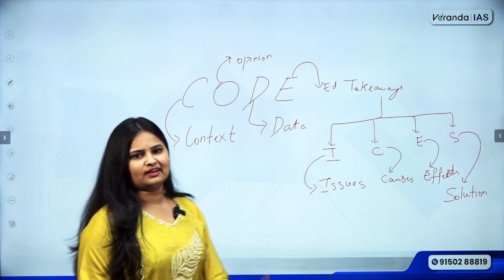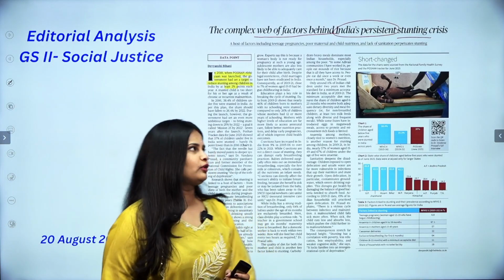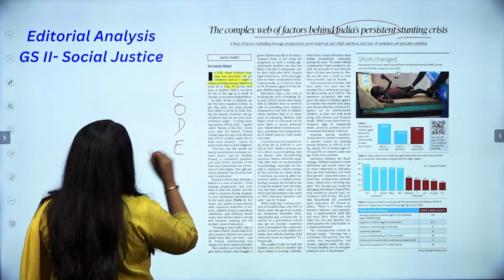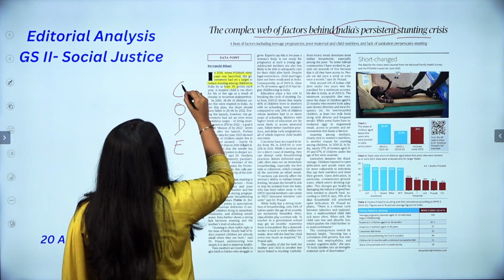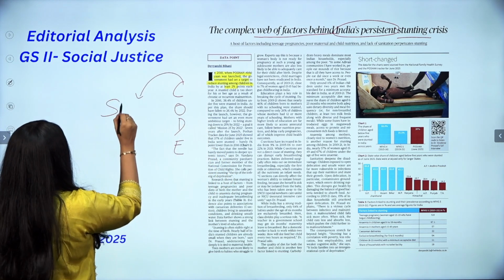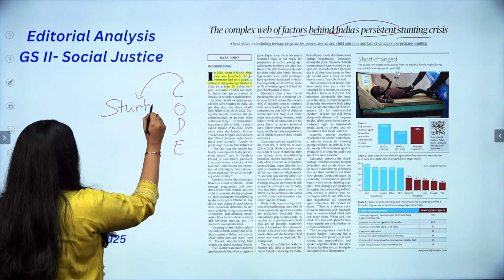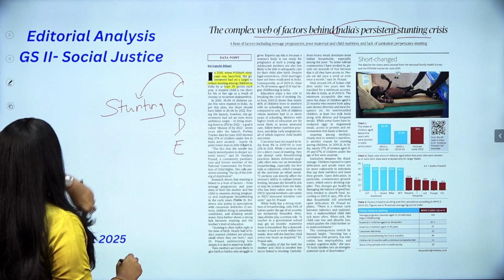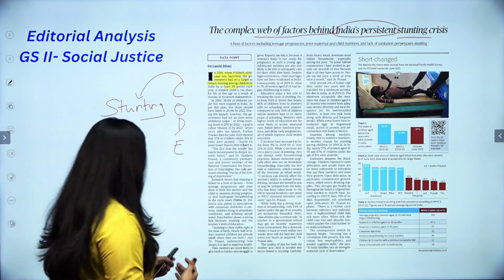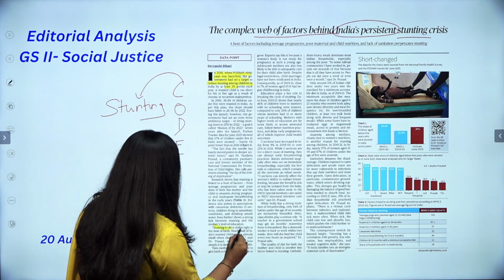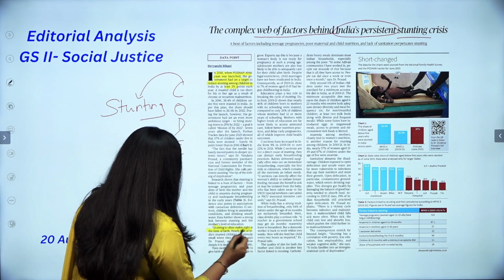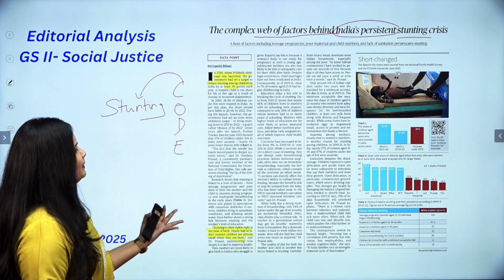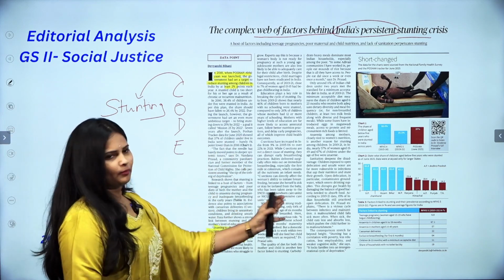So let us understand a few things. In this article, let us try incorporating CODE. So yes, context, we all know. The context of this article revolves around stunting as an issue, correct? So this editorial talks about stunting. Next, talking about opinion, in many places the author has given multiple pointers to understand. For example, here they have said, stunting is often visible right at the time of birth. Nearly half of India's stunted children are already small when they are born. So these are the opinions of different people, so there are many opinions here.